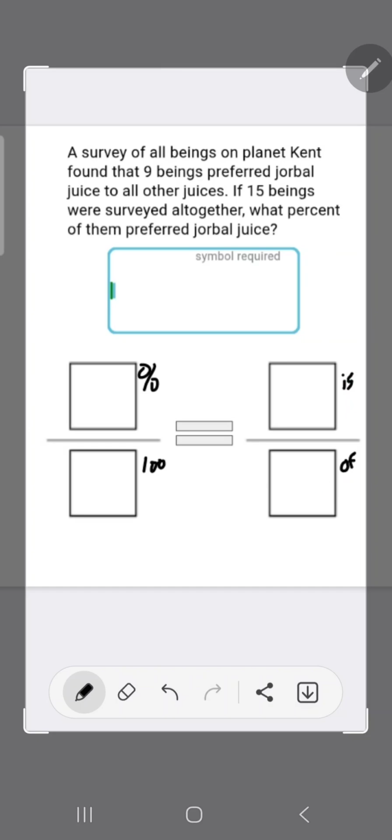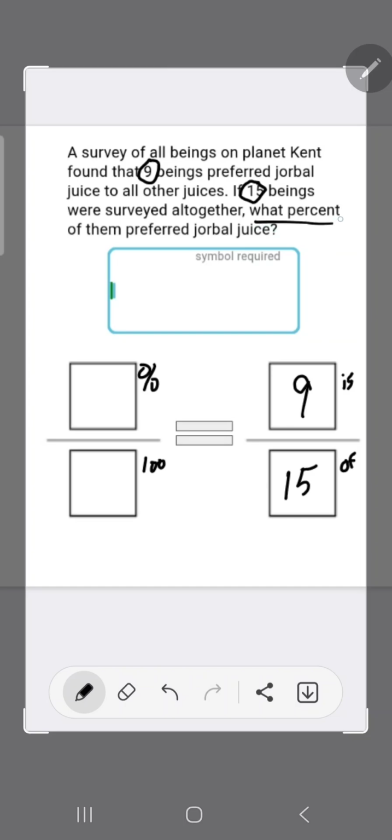So a survey of all beings on planet Kent found that 9 beings preferred Jorbil juice to all other juices. And I will try my best to pronounce these words as best as I possibly can. If 15 beings were surveyed all together, so 15 is the total beings on that planet, 9 is the part.